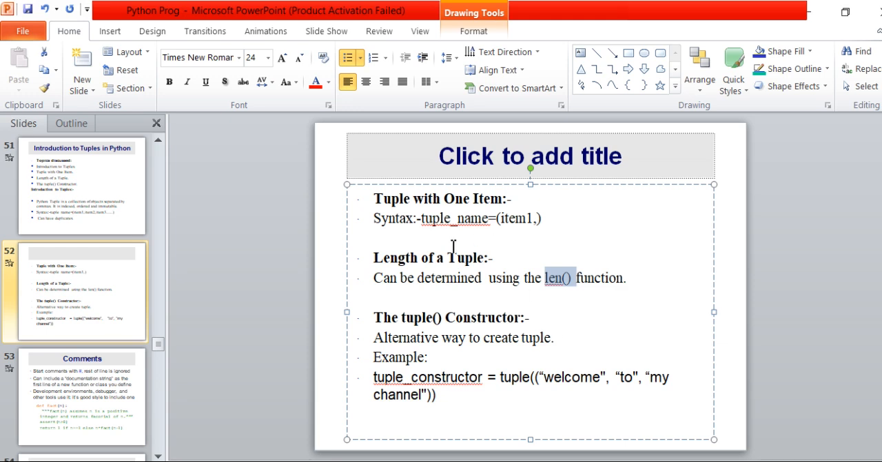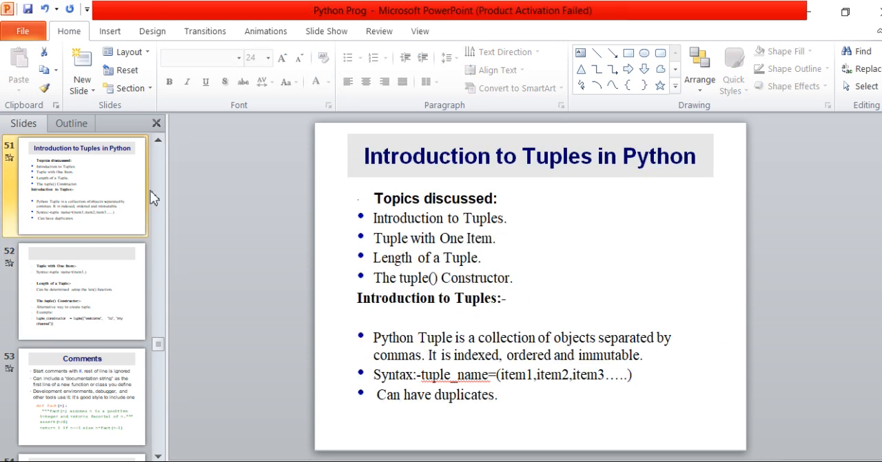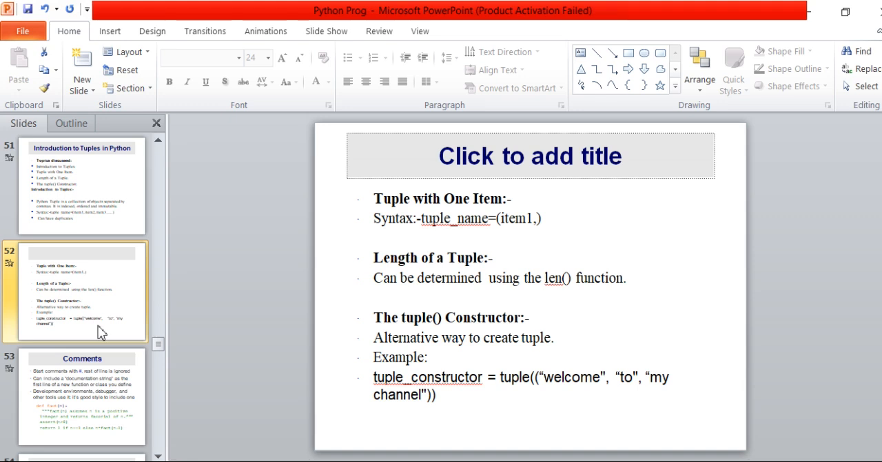Now I hope all this concept is clear to you. We have studied the definition of a tuple. We have studied how to specify one item in a tuple. We have studied how to determine the length of a tuple, and we have studied the tuple constructor. The tuple constructor is an alternative way to create a tuple. So I hope all these concepts are clear to you. This is it for now.